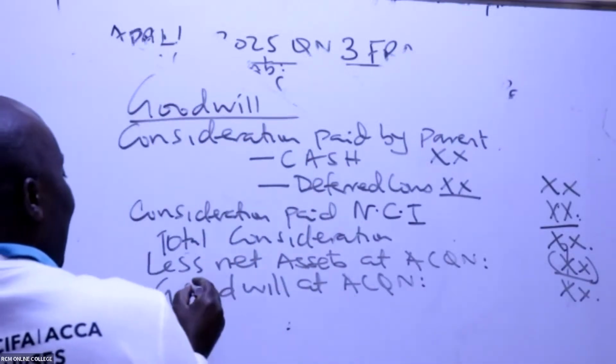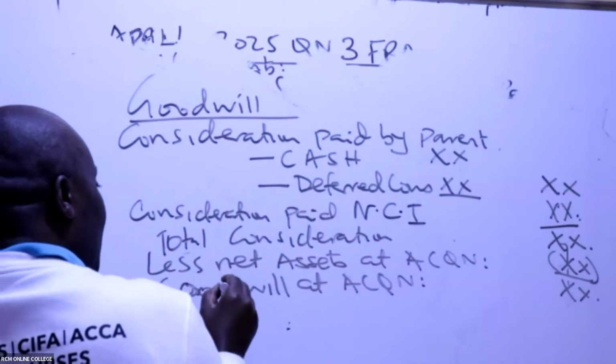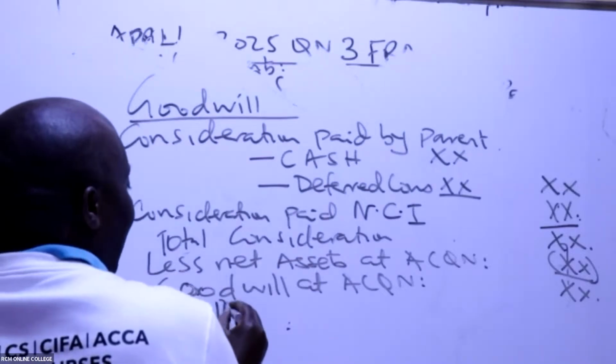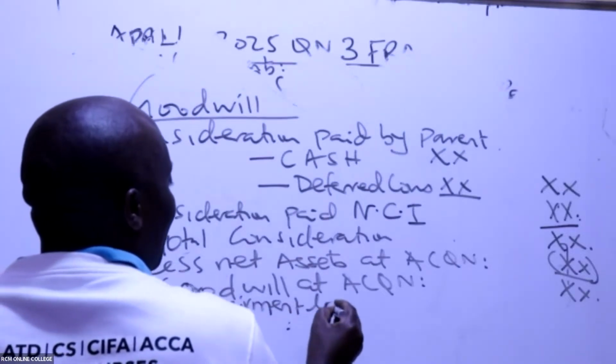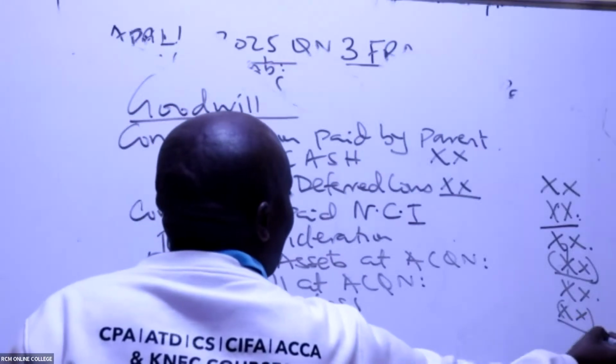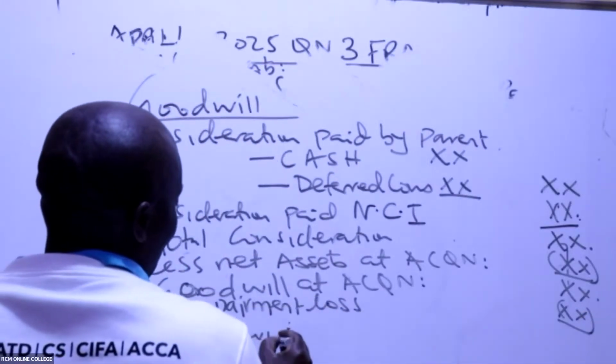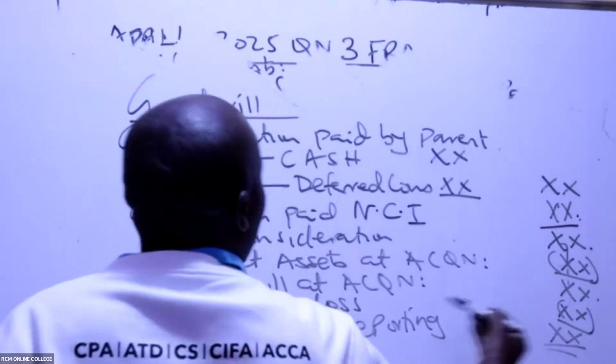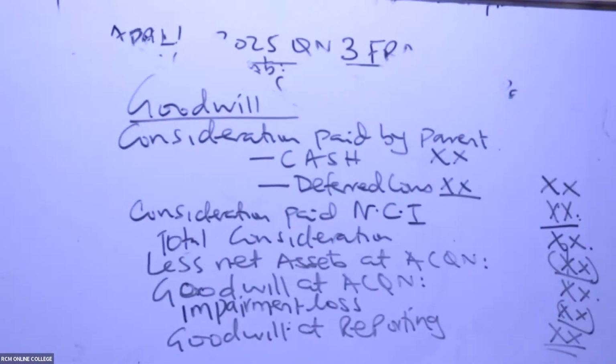Now you know goodwill, just like any asset, is subject to loss in value. The loss in value of this intangible asset is what we call impairment loss. So you subtract the impairment loss and you get goodwill at reporting. Once you finish writing this format down, give me a Y there for yes. Thank you so much. So now we have everything.